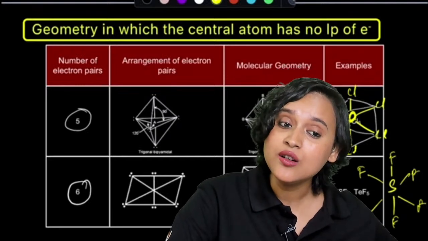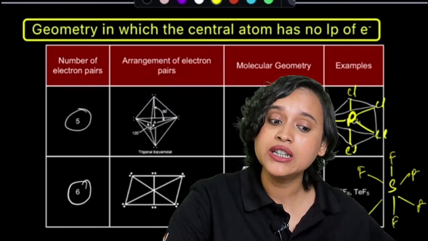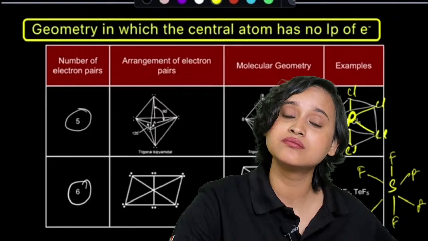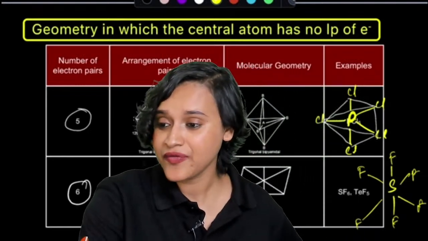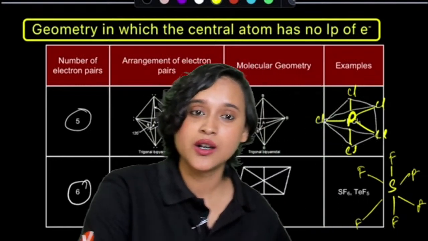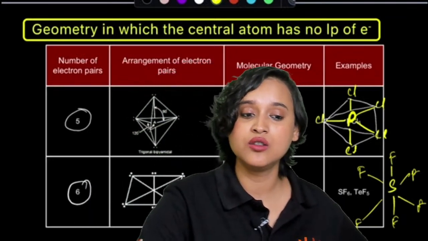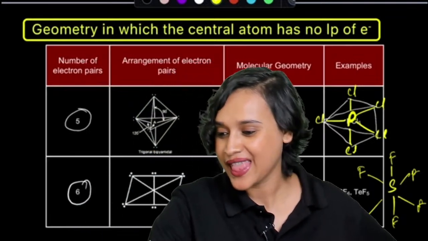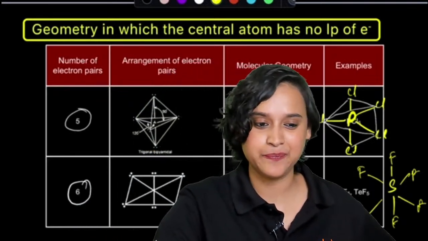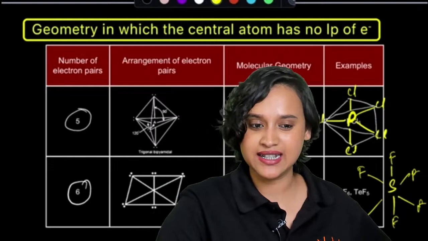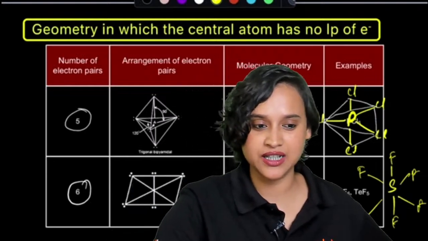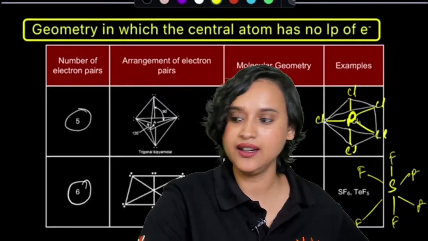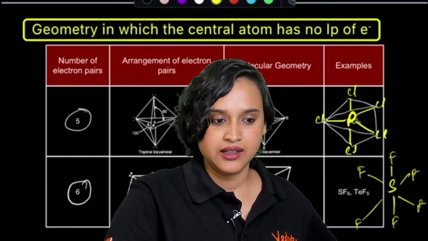What if there is a lone pair? If there is a lone pair, then what do we do? Any idea? What if there is a lone pair? Then what are we going to do? Clear hai? All right, guys. All of this is clear, no? All of this is absolutely clear, right?